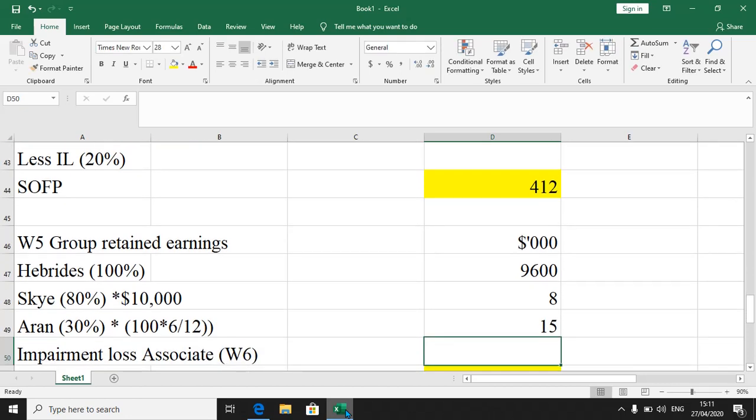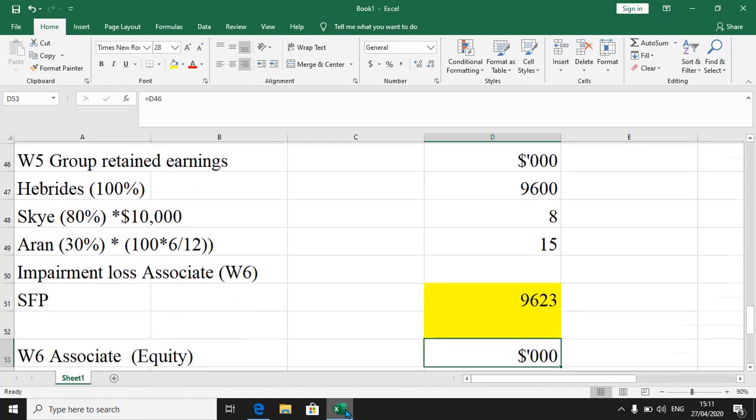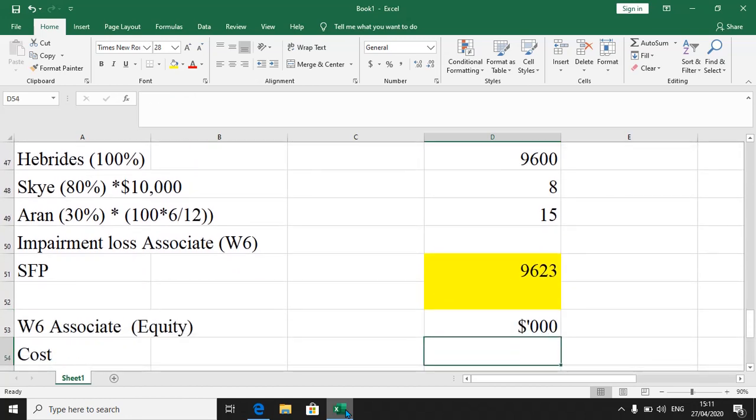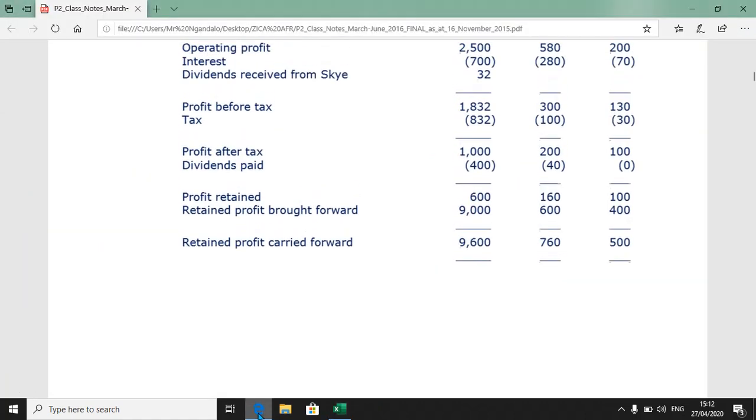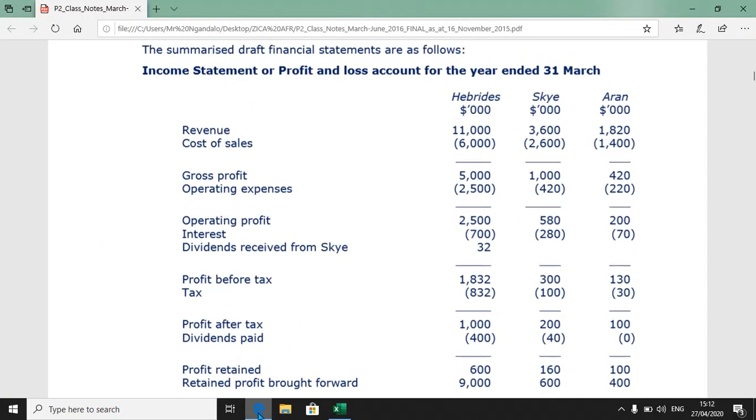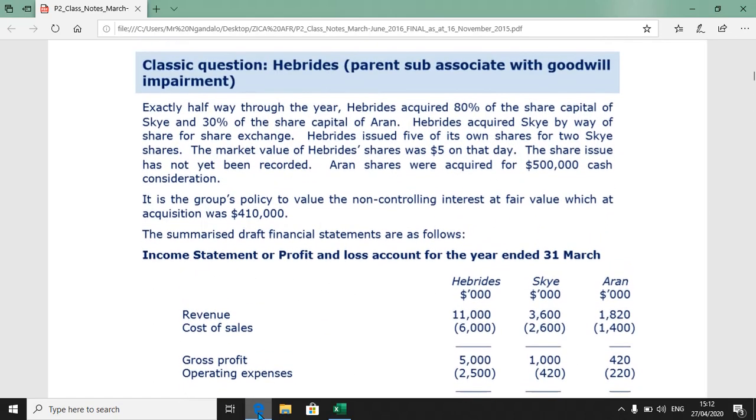All right, and then there's an aspect of impairment. Now, for the impairment, we can't do the impairment without looking at what happened in the associate working. So associates are accounted for under what we call equity accounting, a process of recognizing the associate initially at cost, and of course making adjustments for either profits or losses. So now, when you look at your question again, we are told on top there,